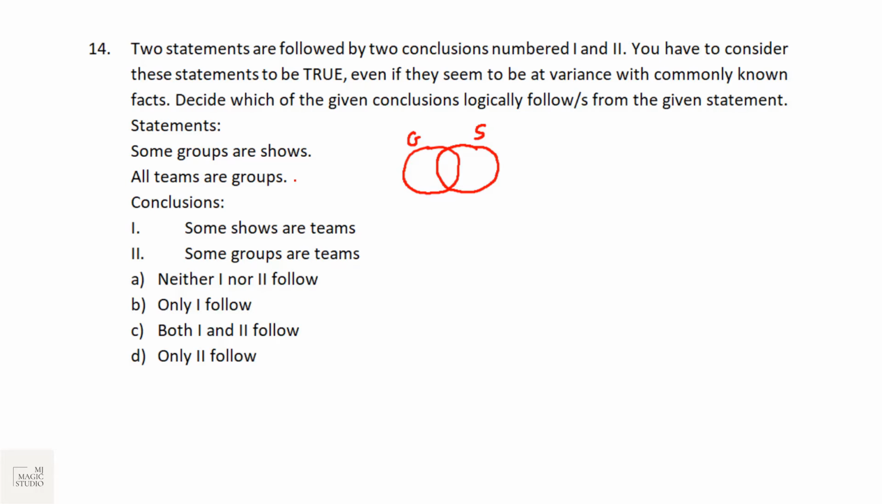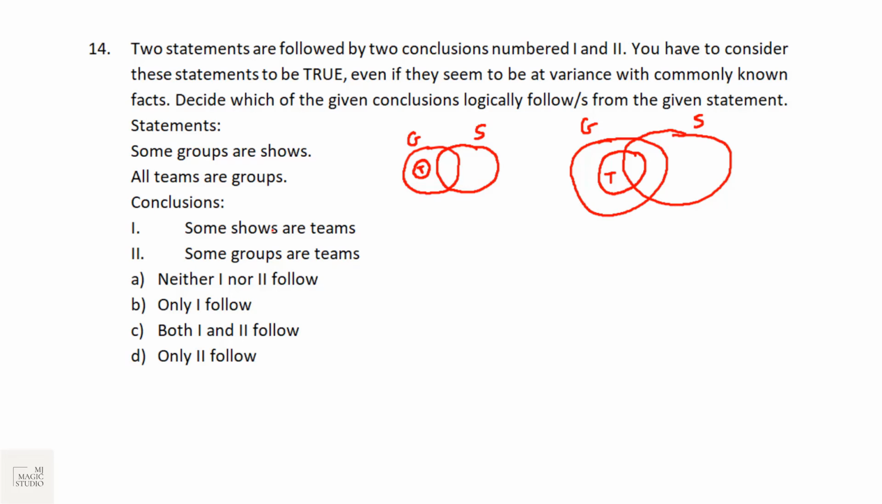And all teams are groups. So we can have all the teams inside this group. We can have this format of Venn diagram, or I can make also like this. This is group, shows, and since all teams are groups, team is a subset of group, so we can have two types of Venn diagrams and both are correct according to the statement given.